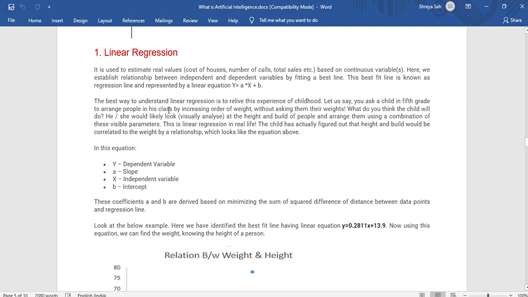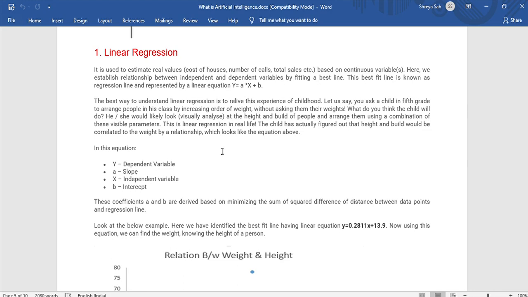The best way to understand linear regression is to relive an experience from childhood. Let's say you ask a child in 5th grade to arrange his class in increasing order of weight, without asking them their weights. You just tell them to group all the people in increasing order of their weight. So what will the child do?